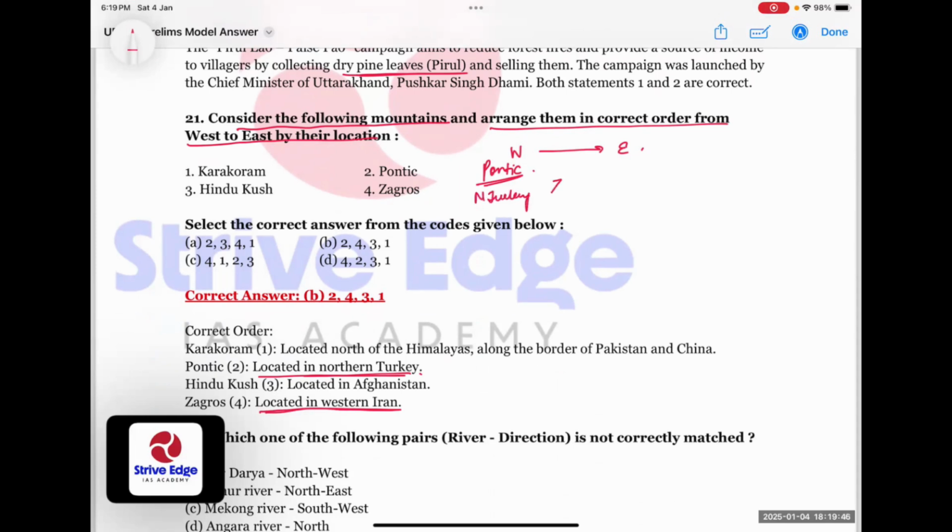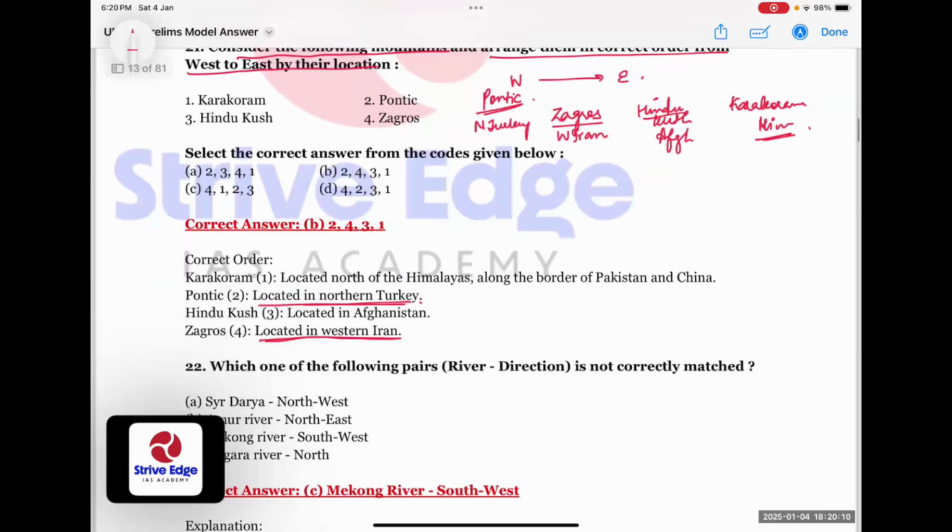Then comes Hindu Kush, that's in Afghanistan. And then comes Karakoram, that is in the Himalayas. So 2, 4, 3, 1 is the correct answer.